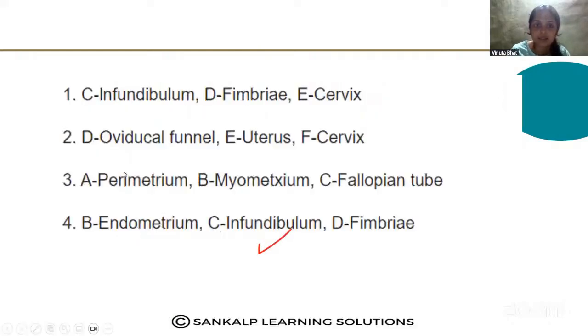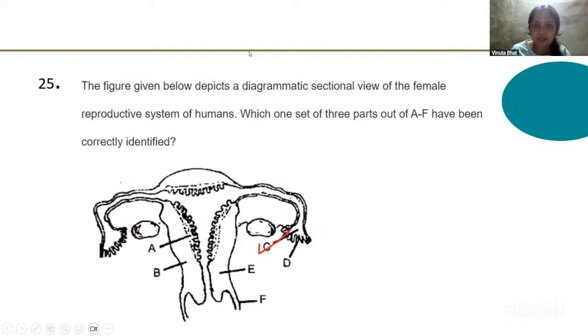Then C, infundibulum, and D, fimbriae. Yes, D, fimbriae is the correct option. So these are the finger-like projections. So that is also the correct answer. And E, cervix. Yes, E is called the cervix.